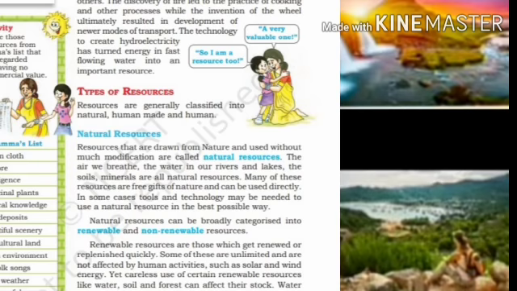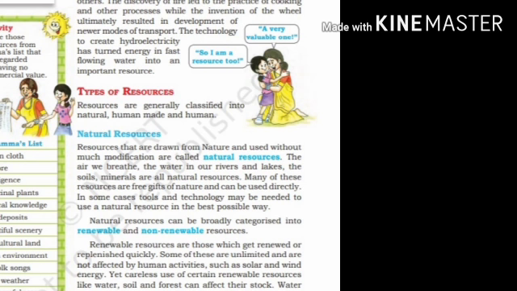Now our next topic is types of resources. First is natural resources. Resources that are drawn from nature and used without much modification are called natural resources.